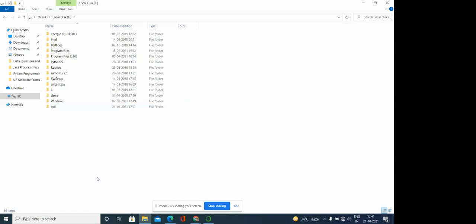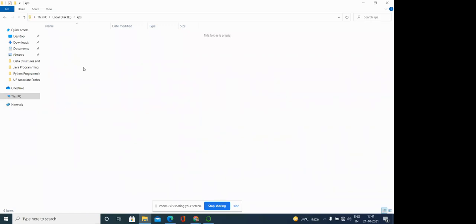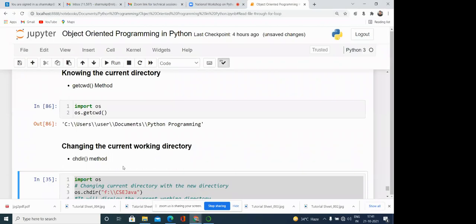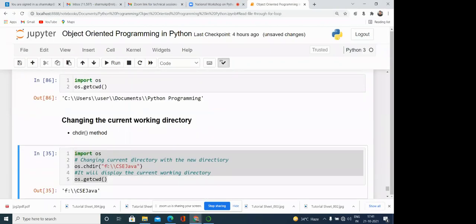If I want to change the directory to this, I can do it. Here you can see E and then KPS. So this now becomes my current directory.